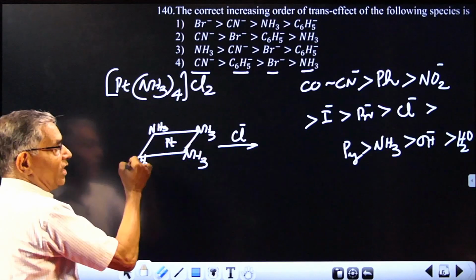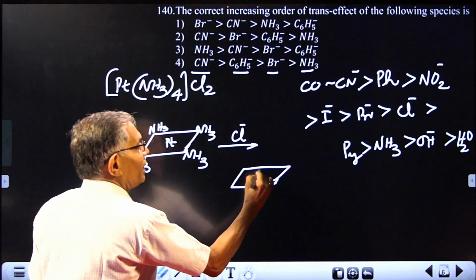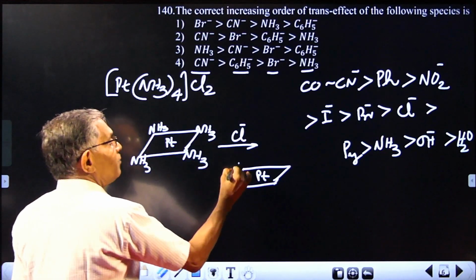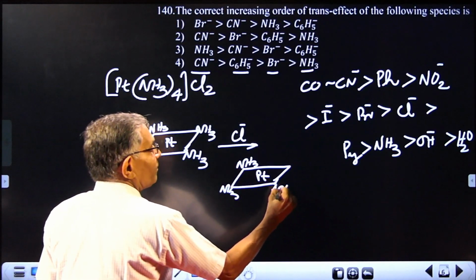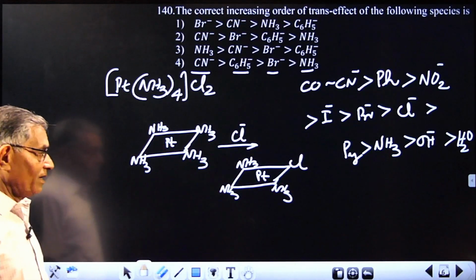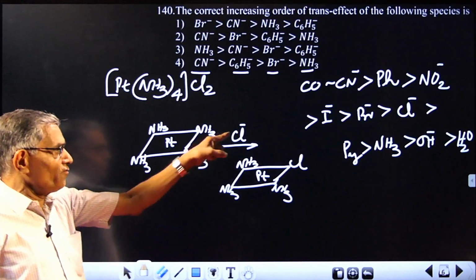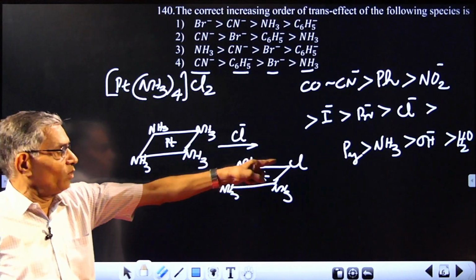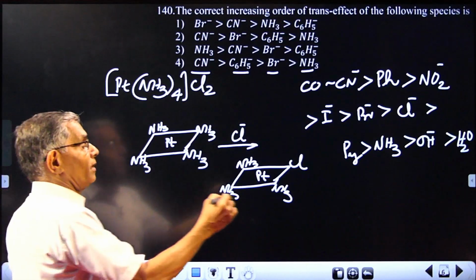When one of the ammonia is replaced, whatever be that ammonia, the compound is the same: platinum at the center, and ammonia, let one be here, second ammonia here, third one here. And then this ammonia replaced by chlorine, you are getting this substitute. So there is no confusion in getting the first replacement of ammonia. Whatever be the ammonia replaced, you are getting the same compound. But now comes the real problem.